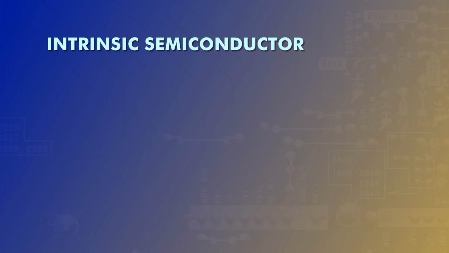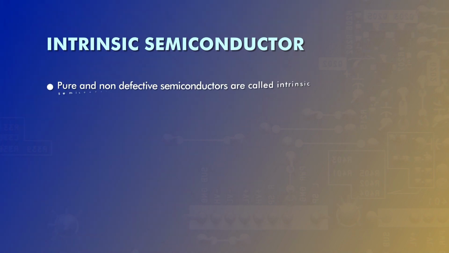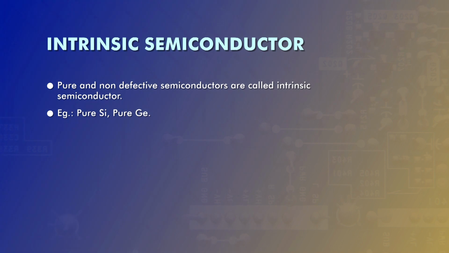So, let us discuss intrinsic semiconductors. A perfect semiconductor crystal with no impurity or lattice defect is called an intrinsic semiconductor. Examples of intrinsic semiconductors are pure silicon and pure germanium. Silicon is represented as Si and germanium as Ge.